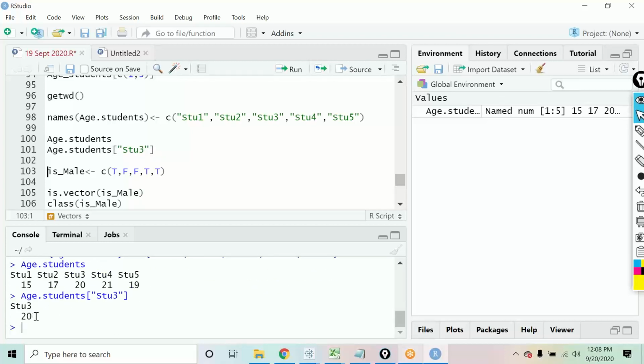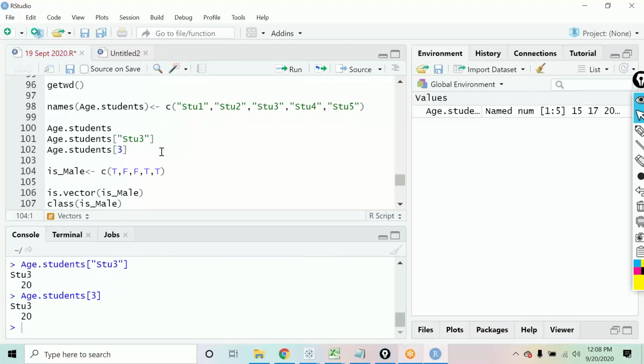If I run this, see, this gives me the data for only the third student. I could have also written age.students and passed 3 over here, and that also would give me the same result. So I can refer to it either with the name or by the index number. That is how vectors work.